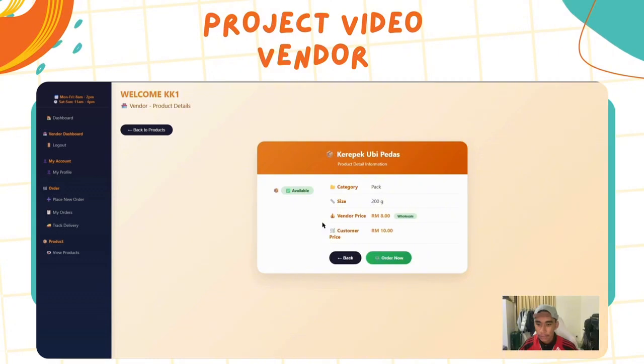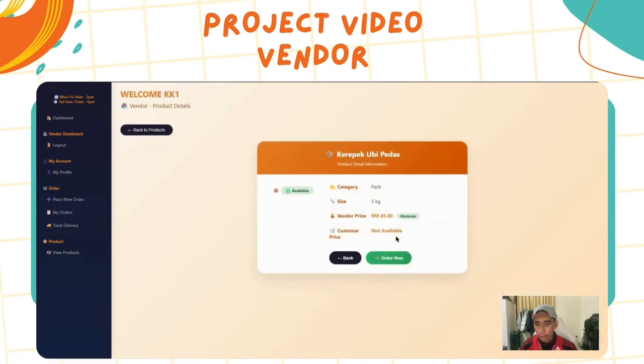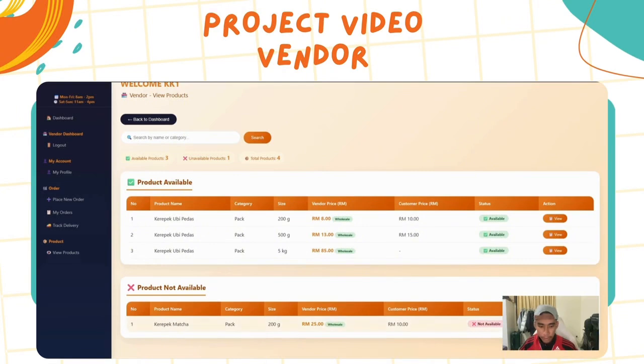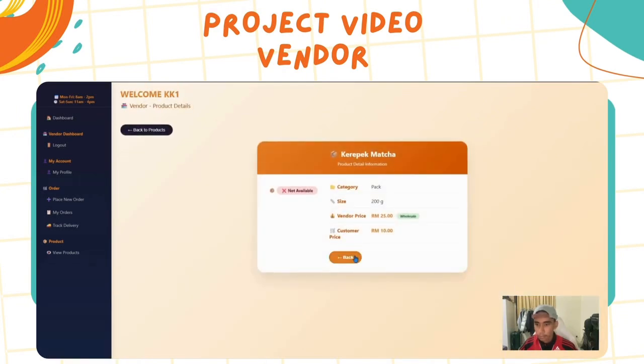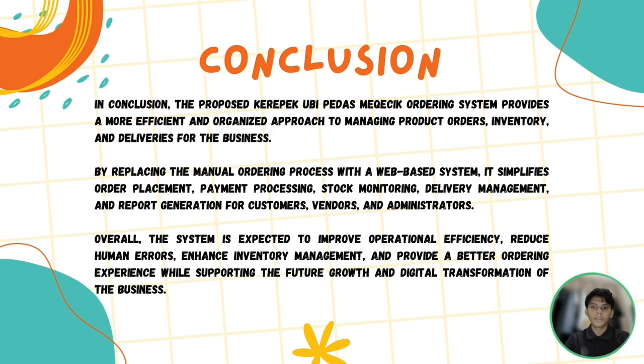For the price, we can see the difference between the vendor and the customer. The vendor will have a bit cheaper price than the customer. And the 5 kg is for the vendor only, not available for the customer. This is for the unavailable product.